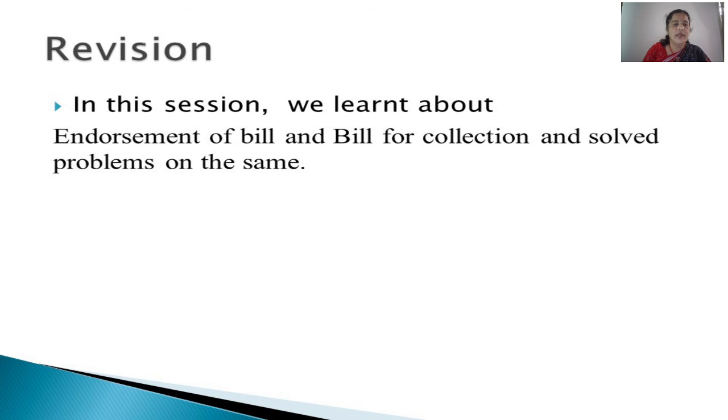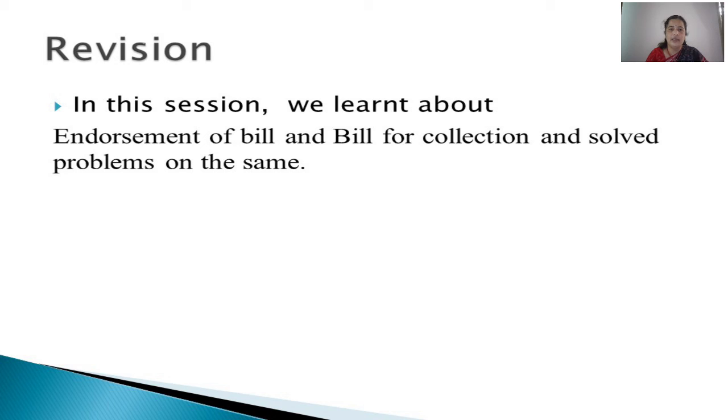So in this entire session, we learnt about two things. One is endorsement of the bill, where there will be two parties, endorser and endorsee. The drawer will be transferring this bill in favor of his creditor, and this process is what we call endorsement, and we will be asked to pass entries in the books of all the concerned parties. And one more is bills sent to bank for collection.